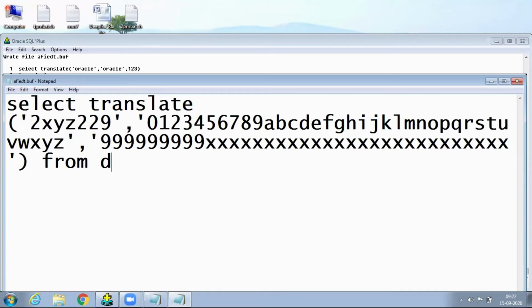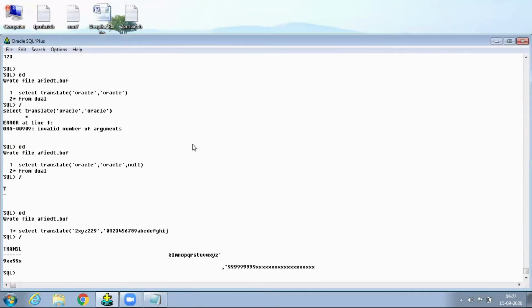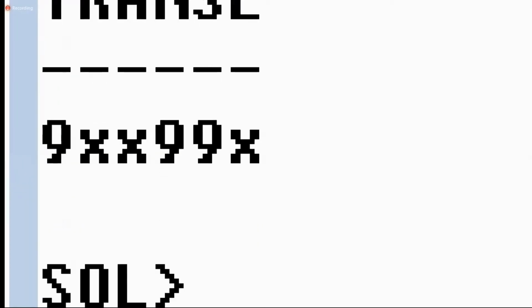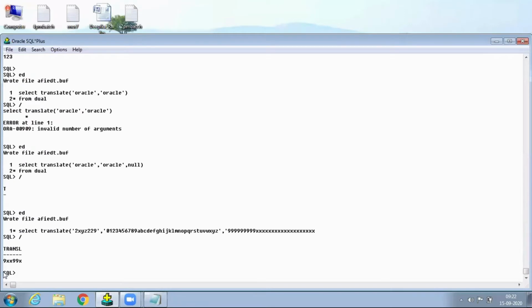In many projects there are such big columns. In this case, observe here: where the numbers are, in place of them there is 9, and where the characters are, in place of them there is X. Now it will be displayed, or not? Yes, this type of thing is regularly used.